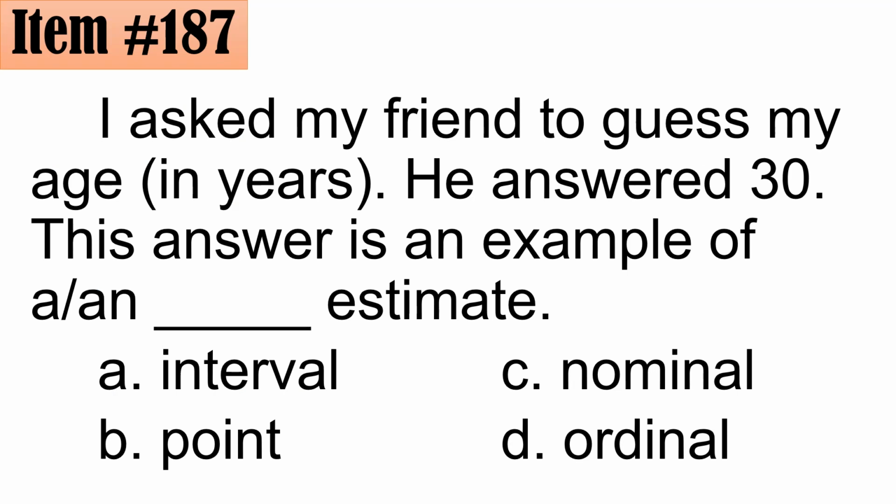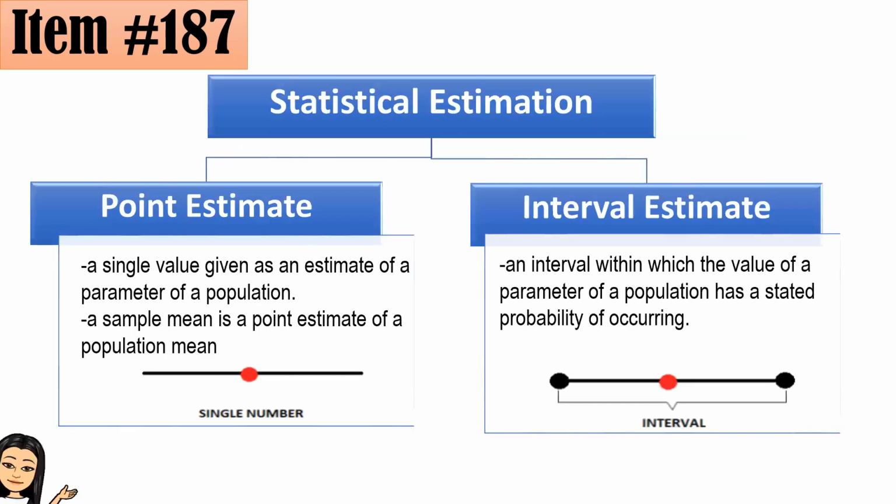And take note po ha, mga moms and sirs, meron na po tayong dalawang uri ng estimate. That is, in statistical estimation, we have either what we call a point estimate or an interval estimate. Kapag sinabi po nating point estimate, nagbibigay ka lang ng isang value. At saka yung interval estimate naman po, you are specifying a certain interval na pwedeng mag-lie yung ating population mean, for example.